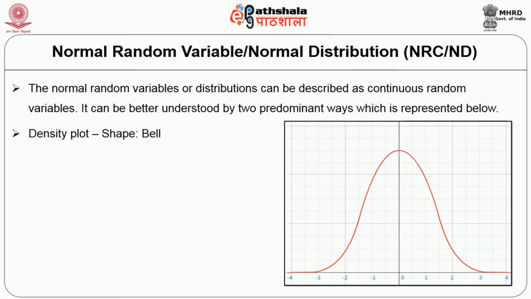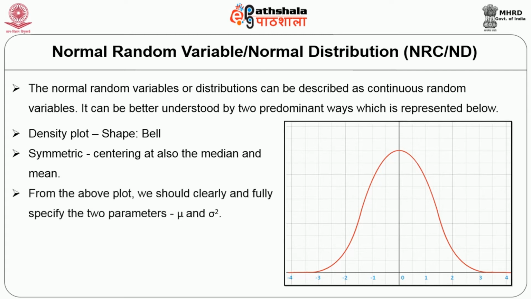So density, the probability density will always be plotted in terms of a bell. That is, we are going to represent it as a symmetric, bell shaped curve centering at mu. The center portion of the symmetry will be the mean, and the mean should be equal to either the median or the mode. It may be on the left side, representing negative mean values, or on the right side, represented as a positive mean.